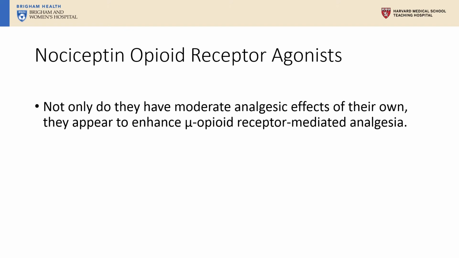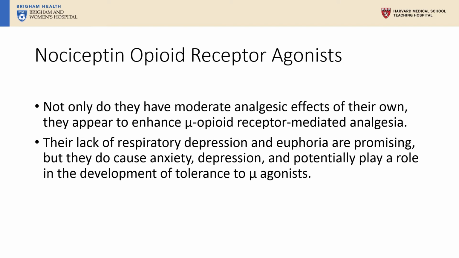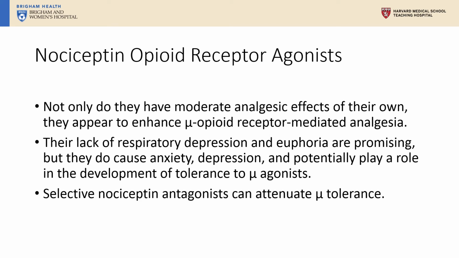Nociceptin opioid receptor agonists not only have moderate analgesic effects on their own, they appear to enhance mu-opioid receptor-mediated analgesia. Their lack of respiratory depression and euphoria are promising, but they do cause anxiety, depression, and potentially play a role in the development of tolerance to mu agonists. So, if we go opposite to thinking only of agonists, selective nociceptin antagonists can attenuate mu tolerance.